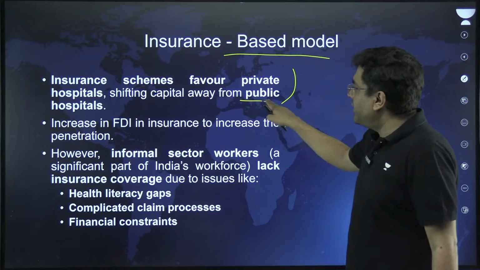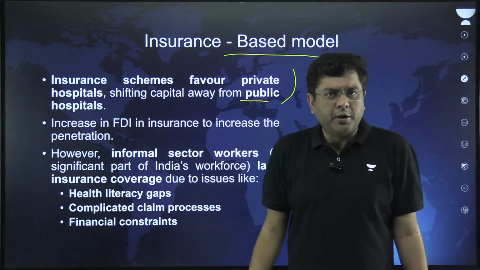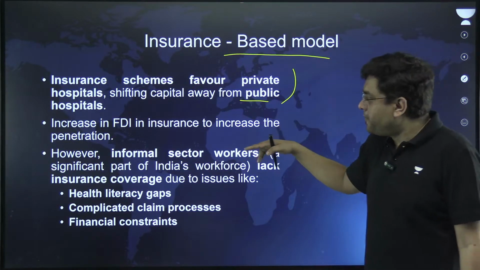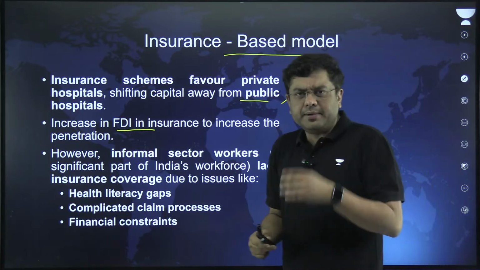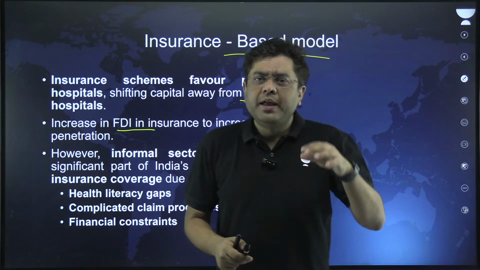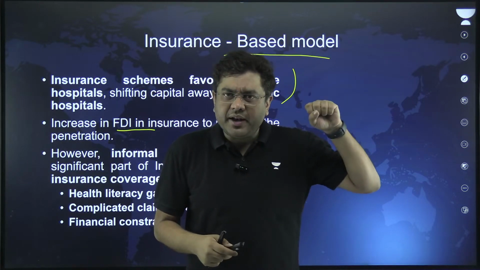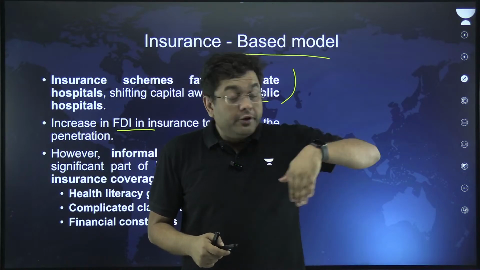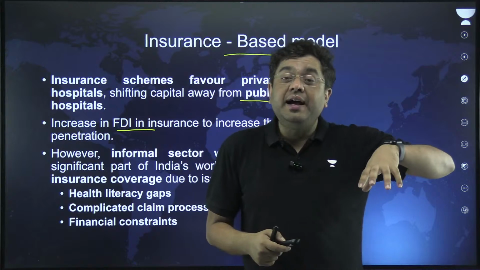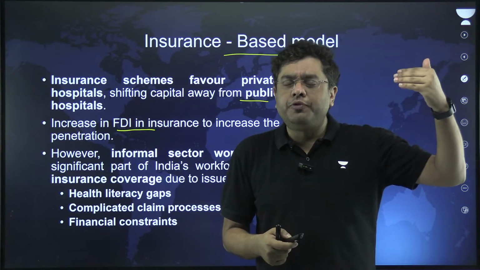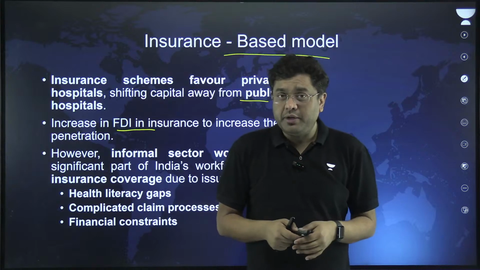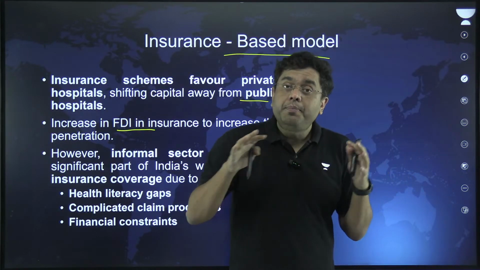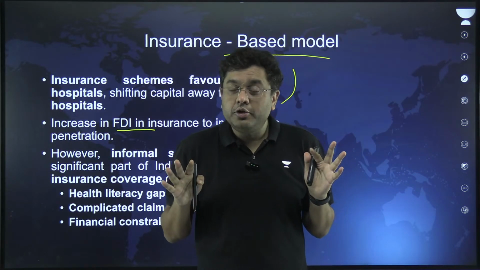That shifts the capital away from the public hospitals. Other than that, an increase in FDI in insurance has been carried out, isn't it? Because in our country, there is a lack of financial penetration in the larger population. So earlier, the FDI in the insurance sector was increased to 50%, then 50 to 74%, and in certain cases now 100%. So more private insurance firms are coming into the market.